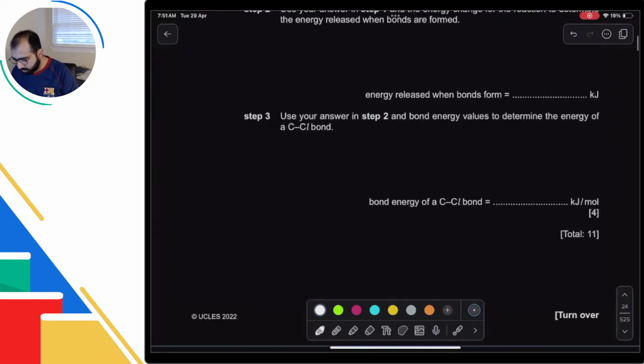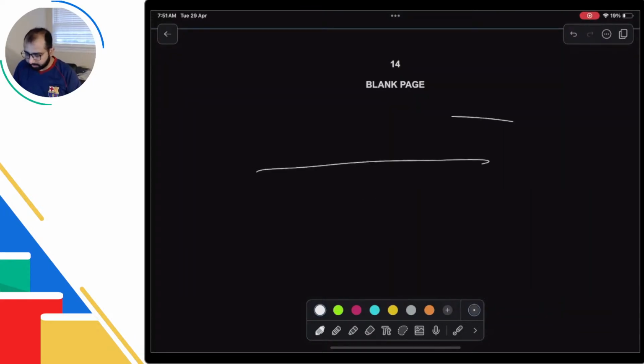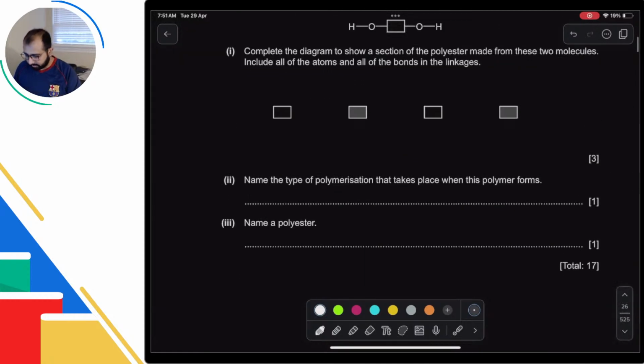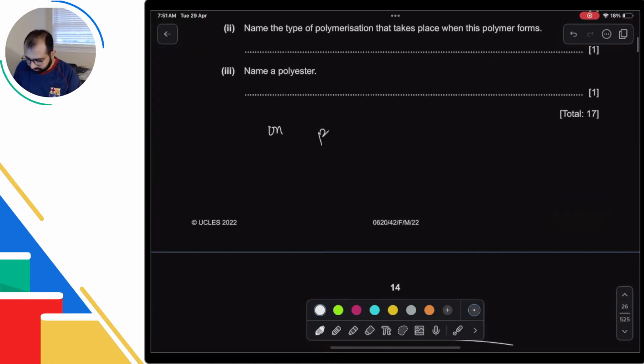Let's say you don't have any space. Then what you should do? Look for an empty page. Those are also scanned, like this blank page, and write just below it. Okay? And mention here that this is on page 14. Make sure you do that. Although I would suggest that you think before writing so that this situation doesn't even arise. If your answer is longer than the given lines, yes, you can do that.